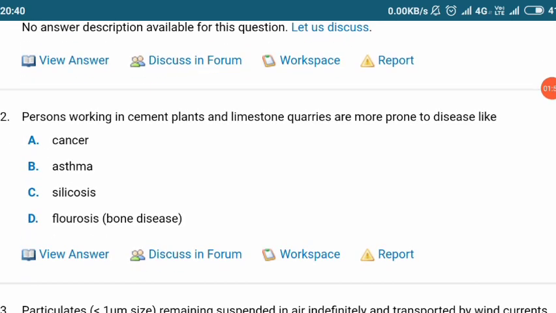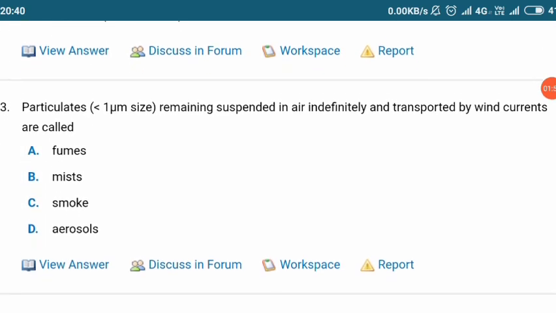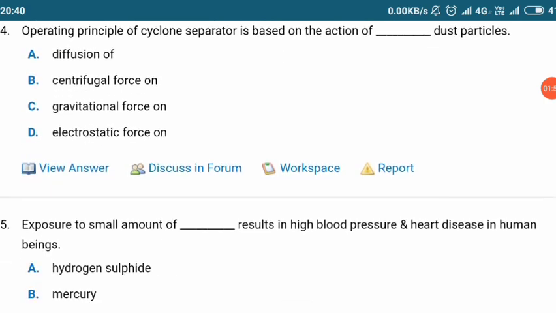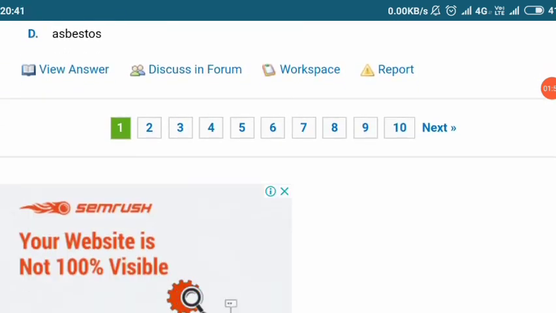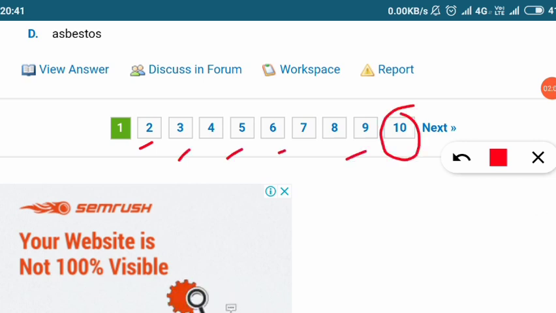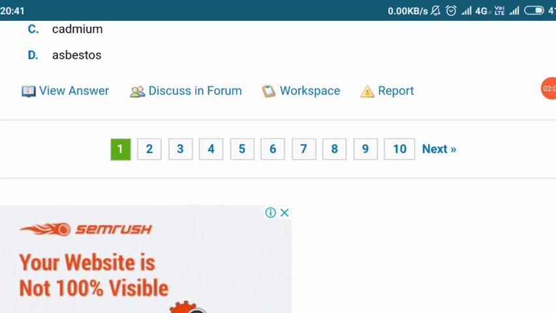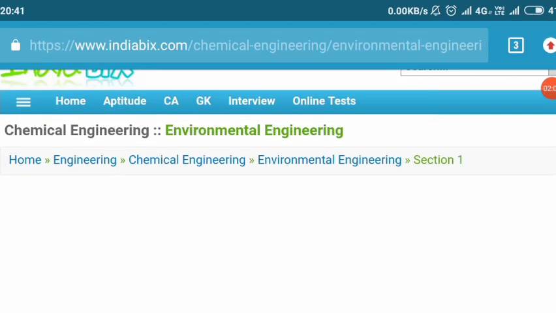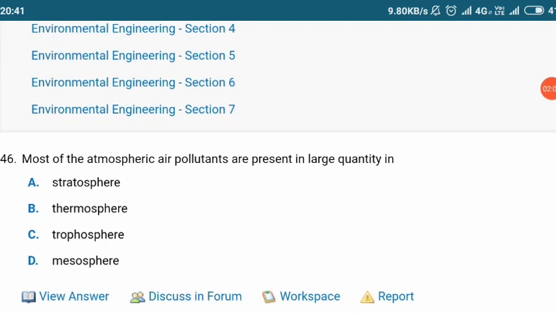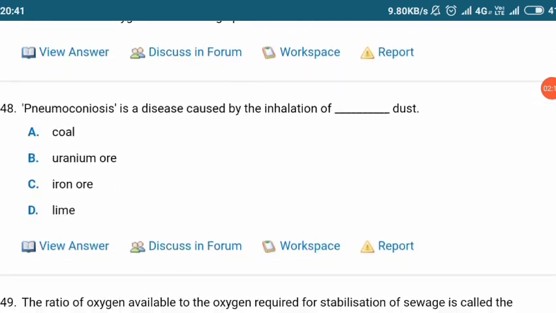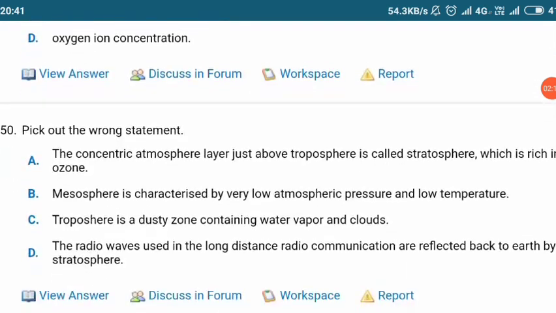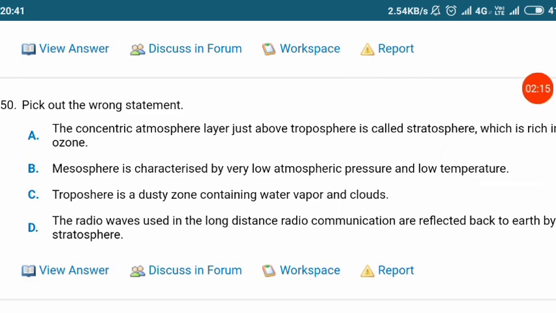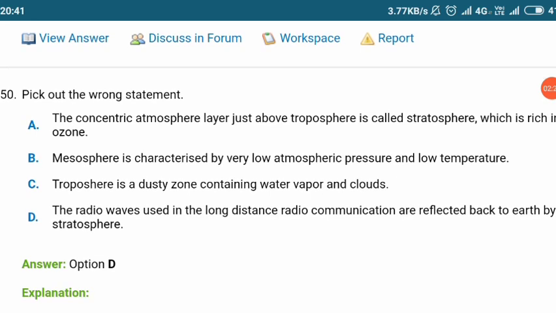That's very important, and as you can see there are different questions given over here related to environmental science and engineering. You can solve these and note down all the answers. As you can see there are also 10 tabs. Let us go to the 10th tab. By clicking on the 10th tab you will get the same thing, that is questions from environmental science and engineering along with the answers and some discussion if available. In section 1, the 10th paper also has 50 questions. By clicking on the answer you will get the option.